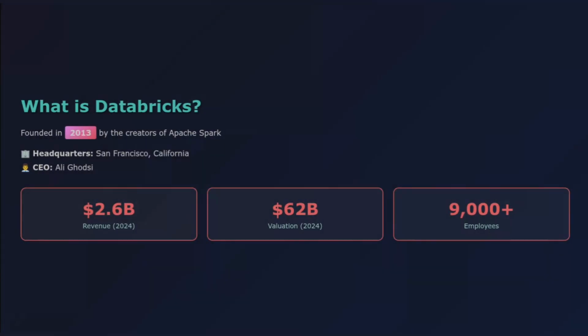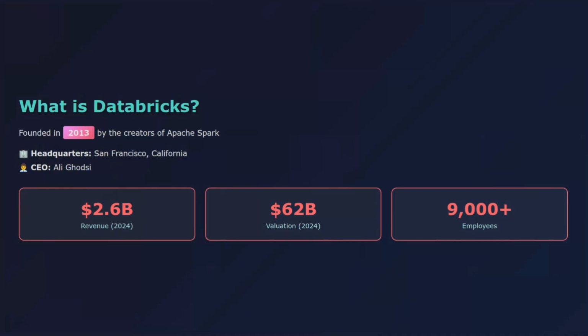So, what exactly is Databricks? Databricks is an American software company founded in 2013 by the original creators of Apache Spark. Yes, the same team that built Spark. The founders include Ali Ghodsi, who is the current CEO, Ayan Stoica, Matej Zaharia, and others from UC Berkeley's AMP Lab.